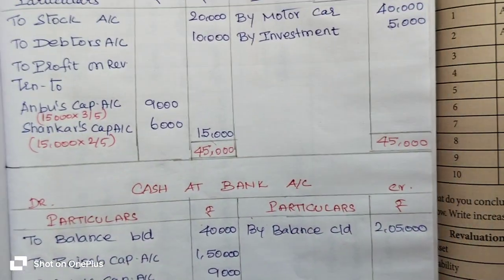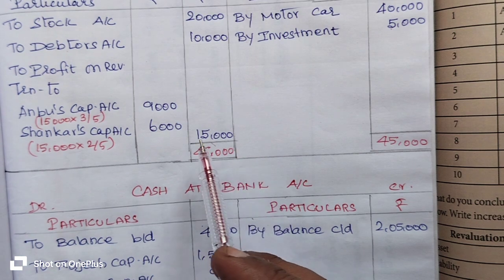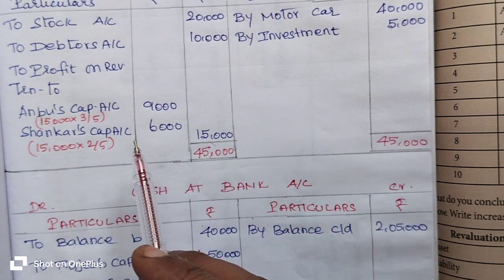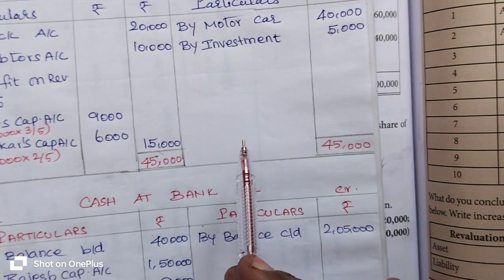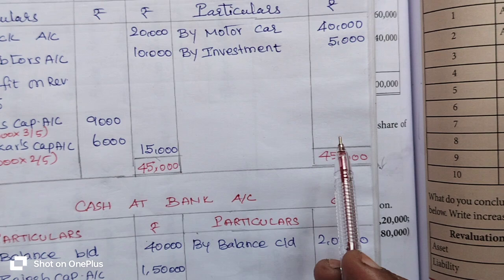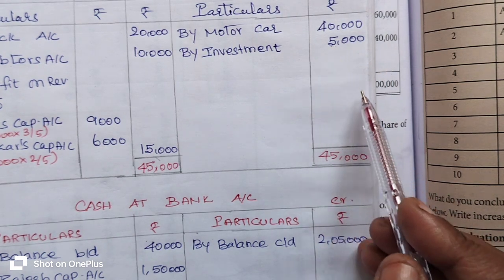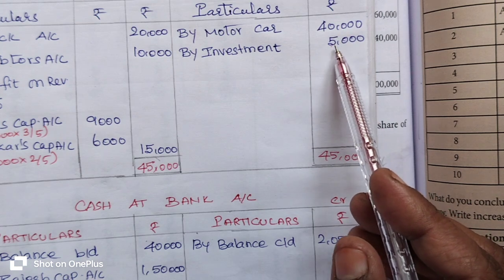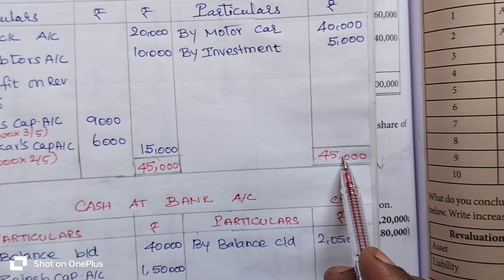Now we are going to find the balancing figure. How can you find it? The difference between the debit and credit sides gives the balancing figure. So we calculate the total: the side with the higher value is taken as the total. Here the credit side has the higher value, 40,000 plus 5,000, 45,000 rupees, entered as the total.